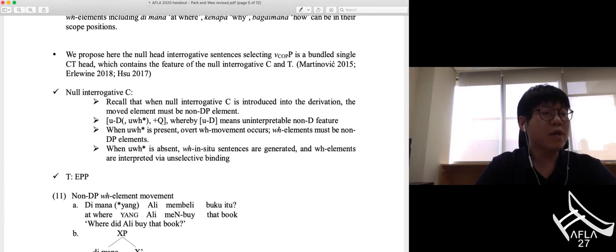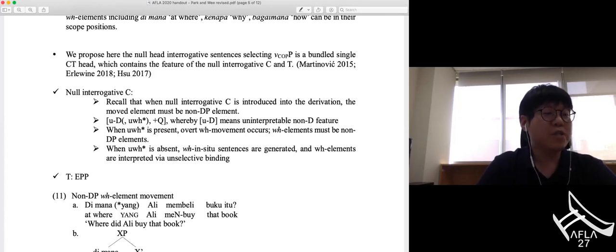So recall that when the null interrogative C is introduced into the derivation, the moved element must be a non-DP element. So based on this, we propose that the null interrogative C contains uninterpretable D feature and optional uninterpretable WH feature plus Q feature. And if uninterpretable WH feature is present, the overt WH movement must occur.